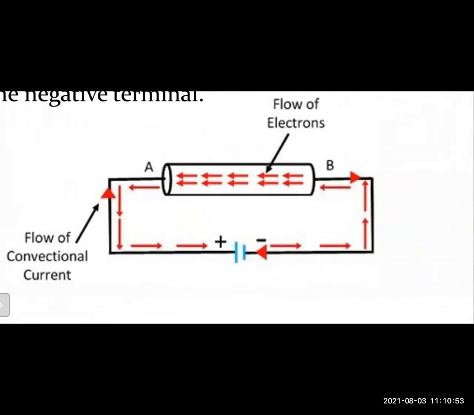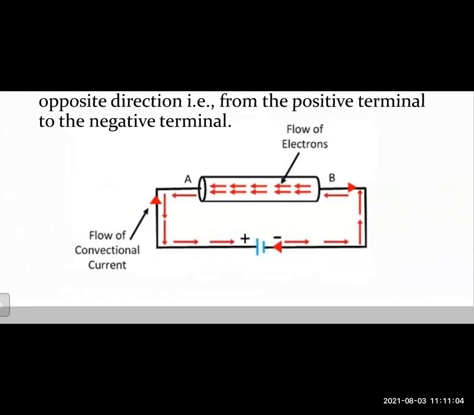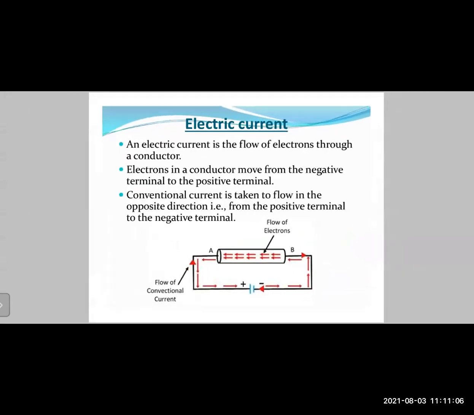But the bigger arrows shown outside are going from B to A, which is the direction of flow of electrons. So you need to understand this concept: the conventional current flows from the positive terminal to the negative terminal, whereas the electronic current, meaning the electrons, flows from the negative terminal to the positive terminal. It is a very important concept.